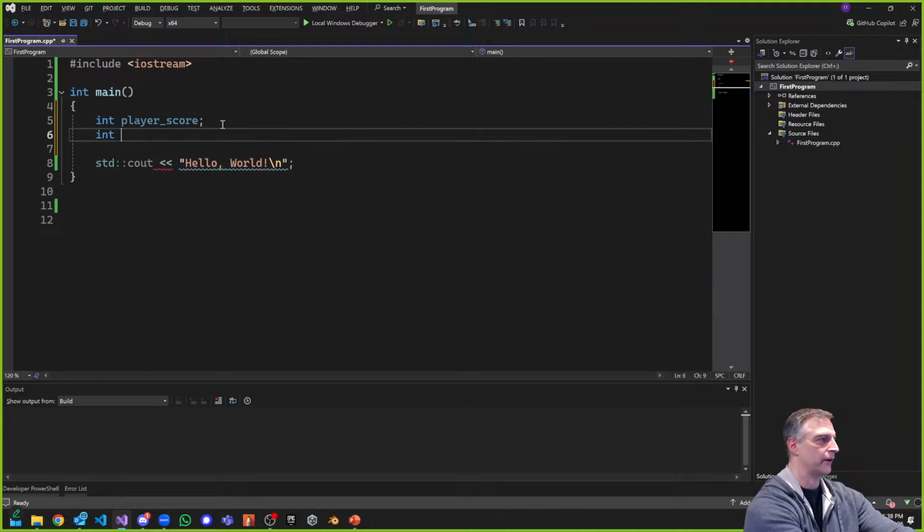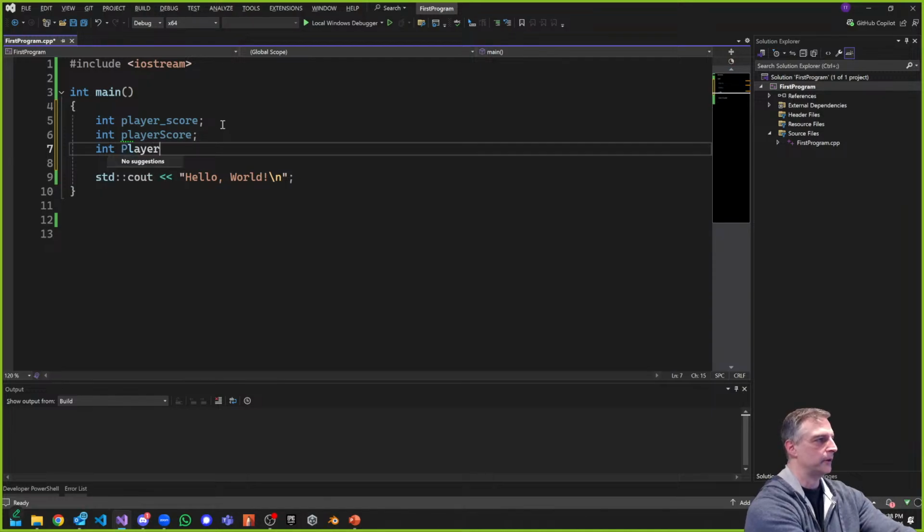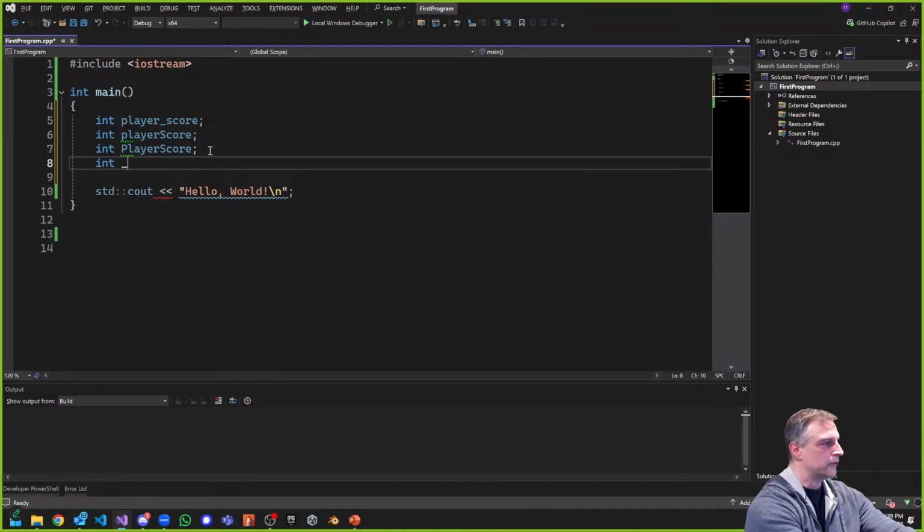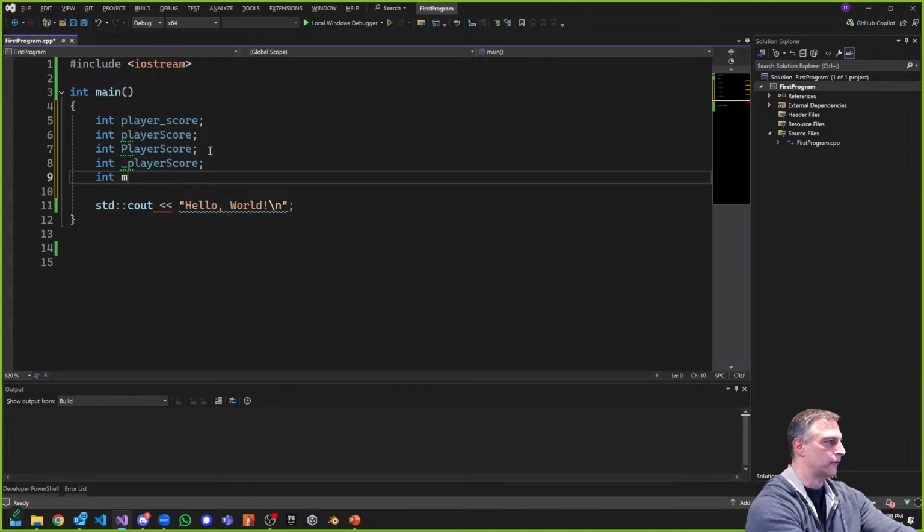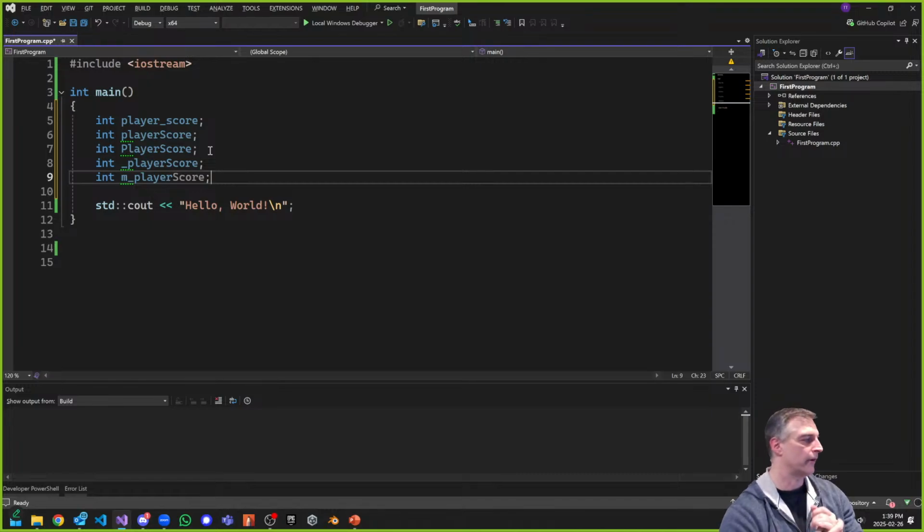I can do int playerScore, int player_score, int _playerScore, and I can also do int m_playerScore eventually. Lots of ways of naming player score, right?